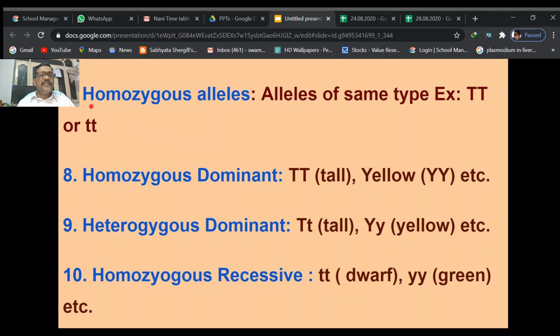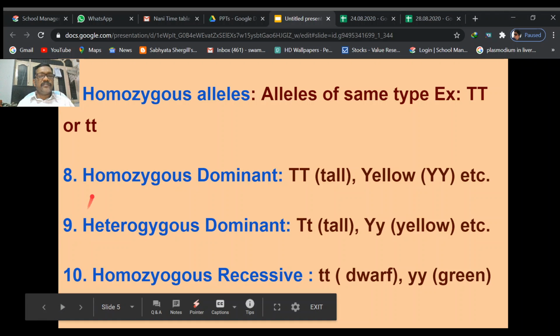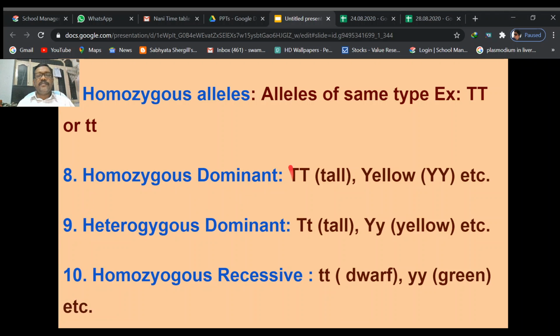So here we have to know the meaning of homozygous alleles: if the two alleles which determine one character are the same, they are called homozygous alleles. If they are different, what happens? Homozygous dominant means capital T tall or capital Y yellow in color.